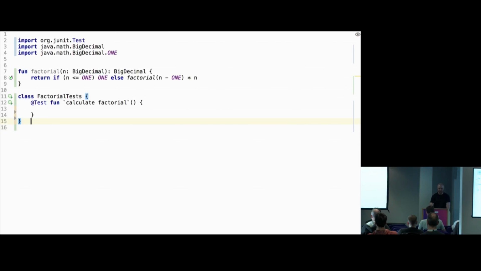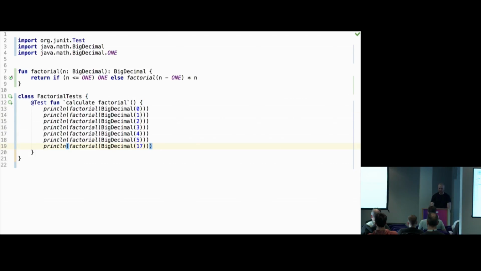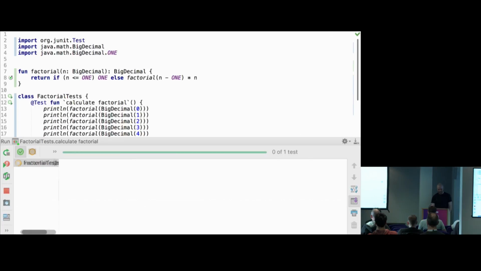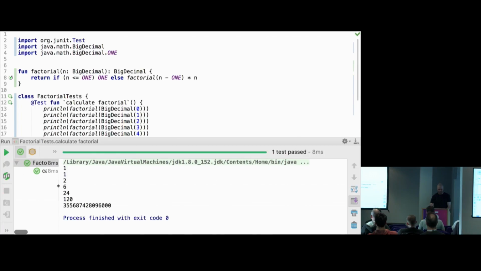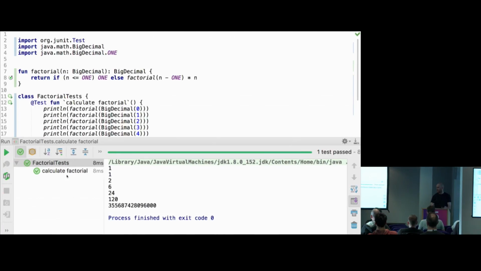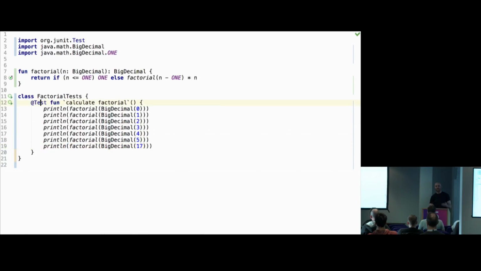So I'll just move all printlns into here as a first step, run it again. So you can see now it runs inside this JUnit runner in IntelliJ. The reason it works is because it compiles to normal bytecode, which uses this annotation from JUnit. So it's not different from unit tests written in Java. In this sense, it's the same way Scala or Groovy languages work on the JVM.